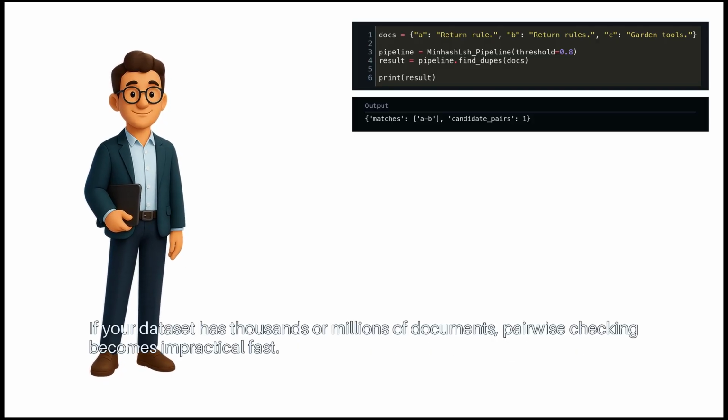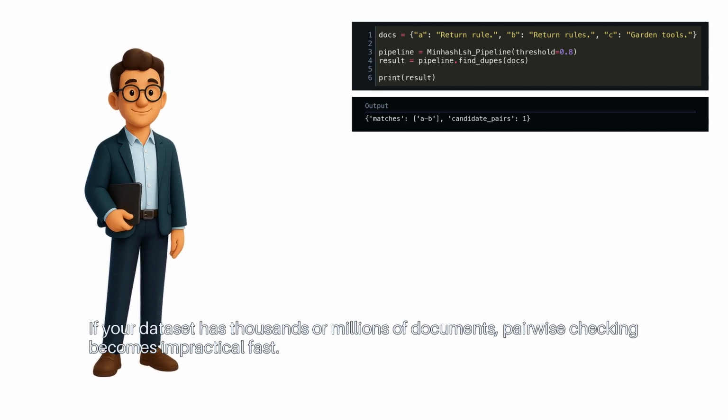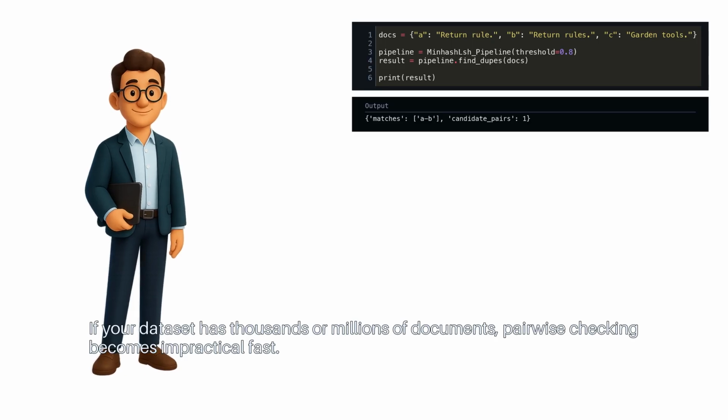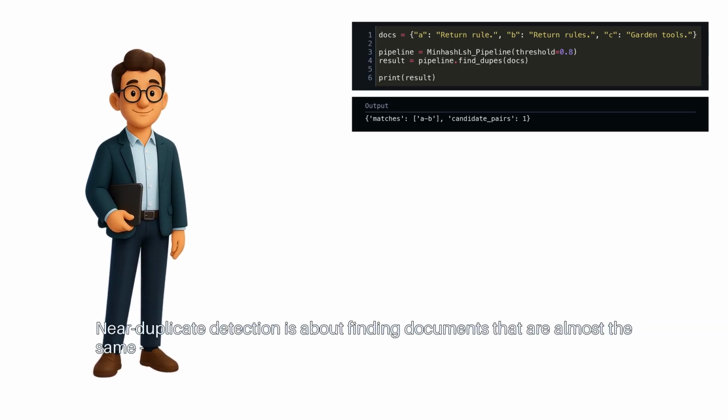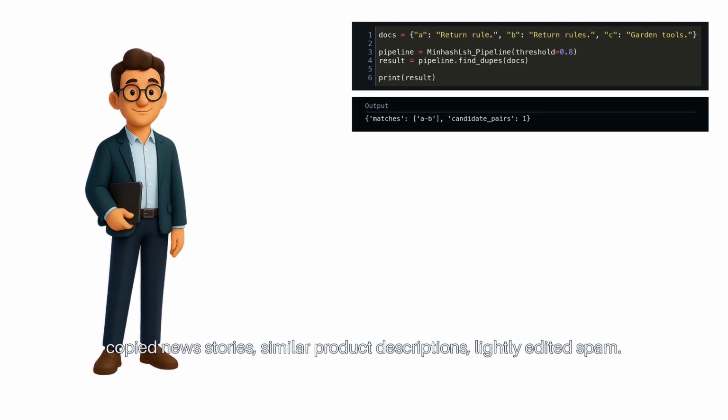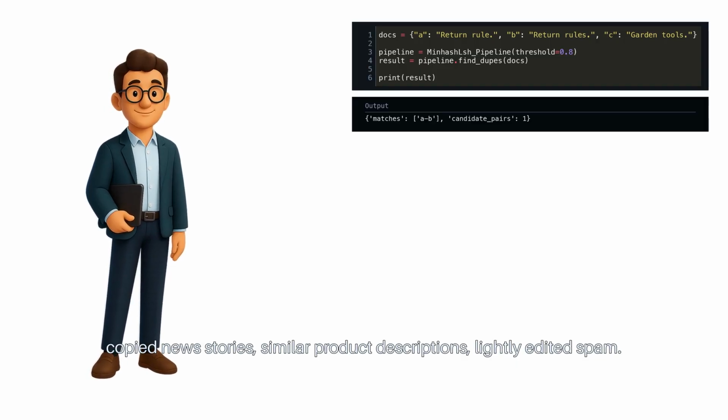If your dataset has thousands or millions of documents, pairwise checking becomes impractical fast. Near duplicate detection is about finding documents that are almost the same. Copied news stories, similar product descriptions, lightly edited spam.